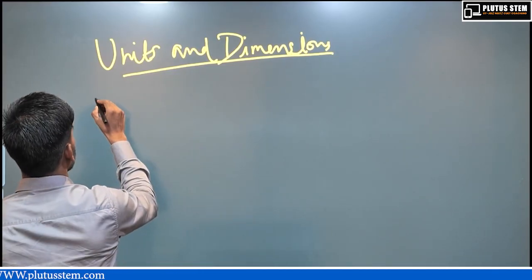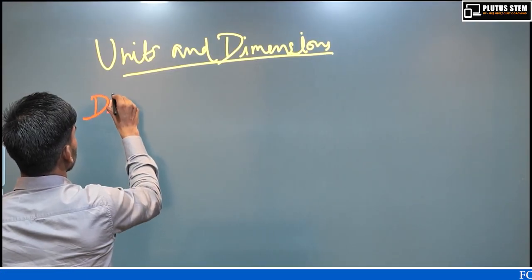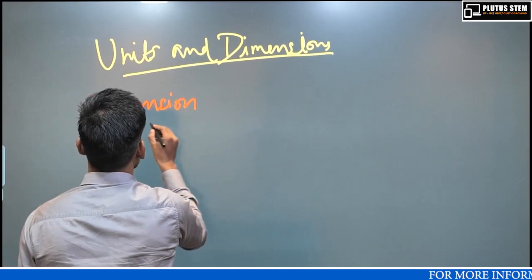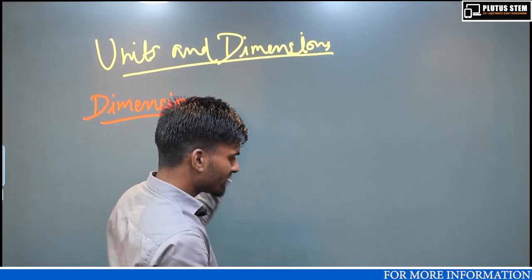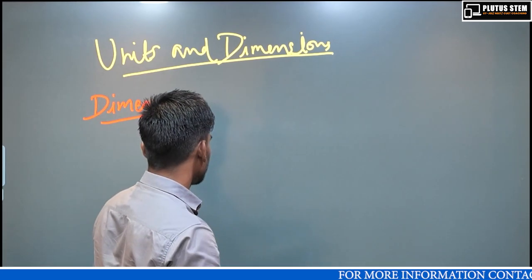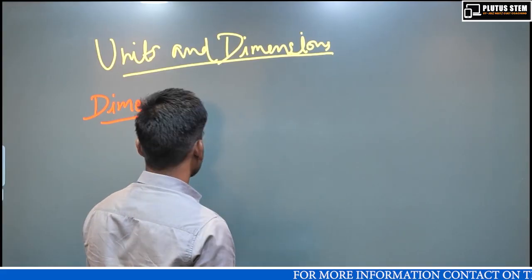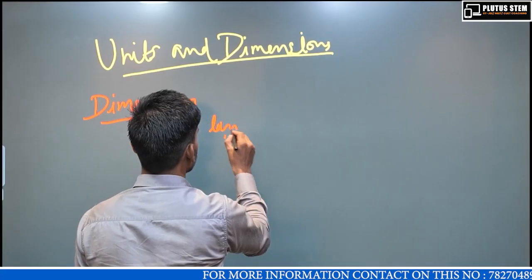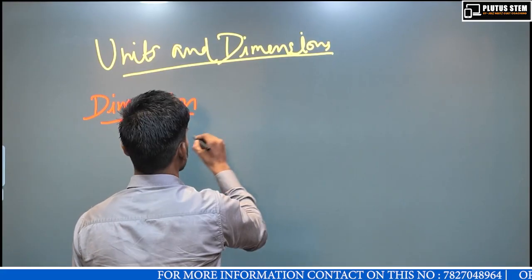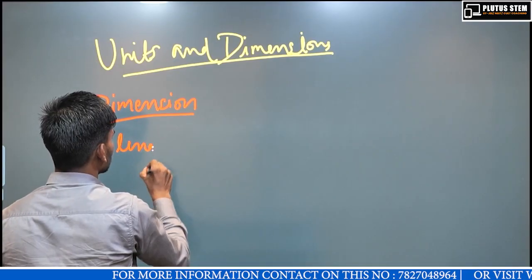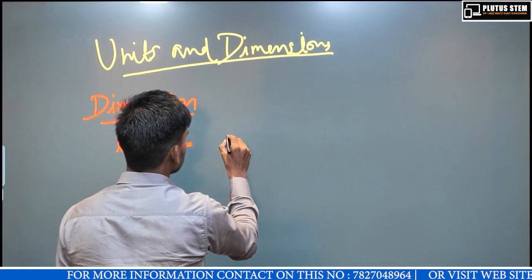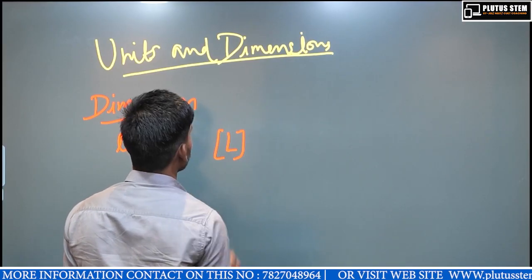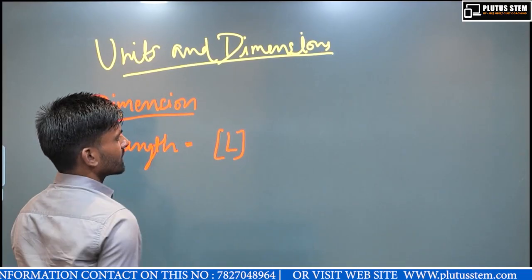Now come to the dimension. Dimensions are the representation of a physical quantity. For example, the dimension of length is L, and it is represented in a bracket.